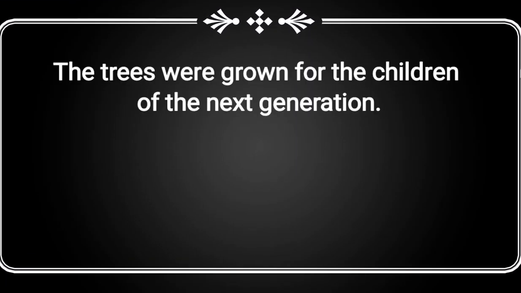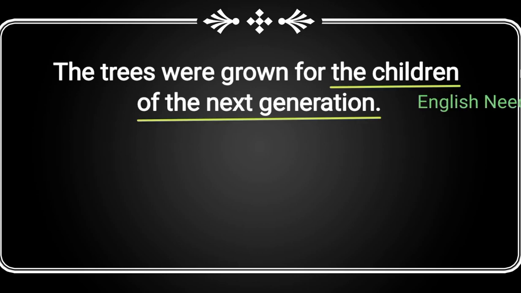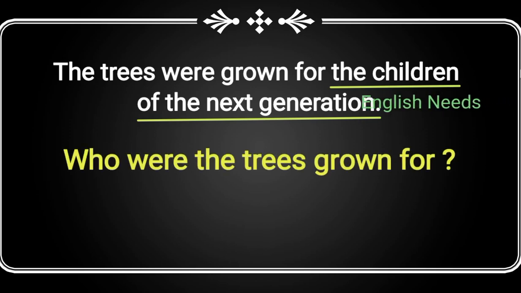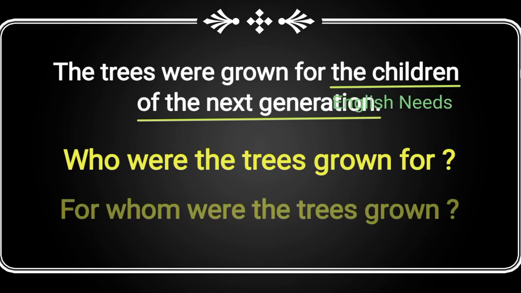The trees were grown for the children of next generation. The underlined portion is the children of the next generation. Pause the video and try. Who were the trees grown for? Or for whom were the trees grown?